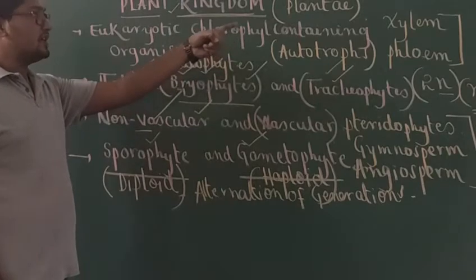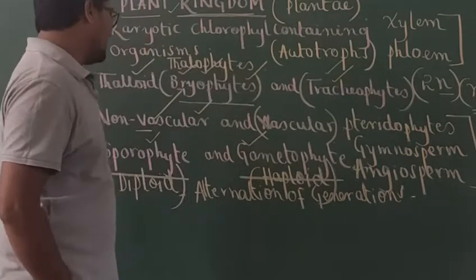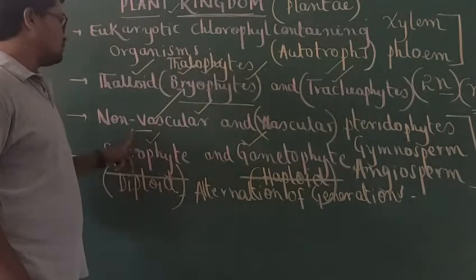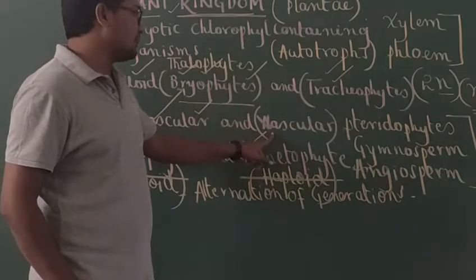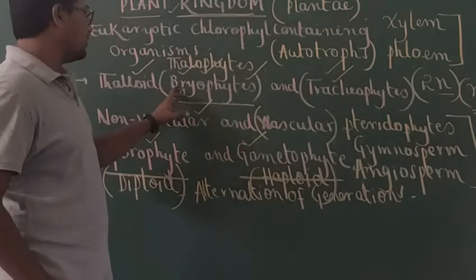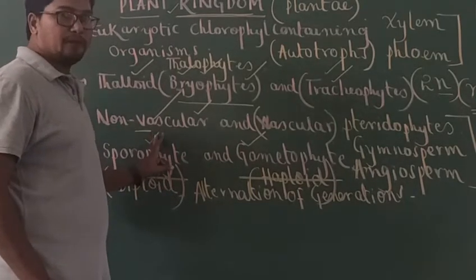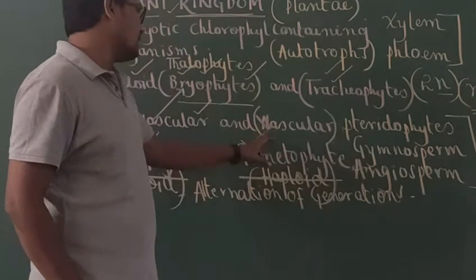Which are the two vascular tissues? Xylem and phloem. So if xylem and phloem are absent, such plants are called non-vascular plants. If xylem and phloem are present, they are called vascular plants. So directly you can remember, bryophytes are the best examples for non-vascular. Pteridophytes, gymnosperms, angiosperms are vascular plants.